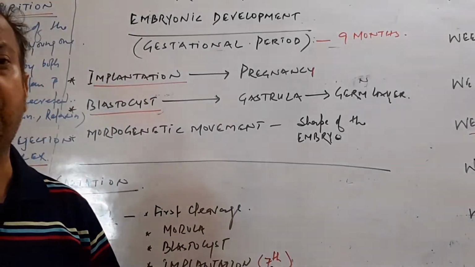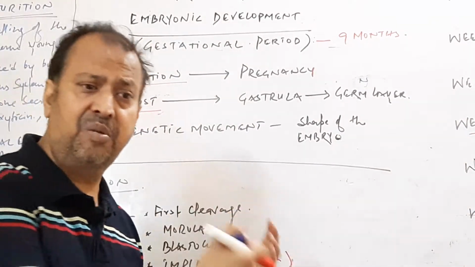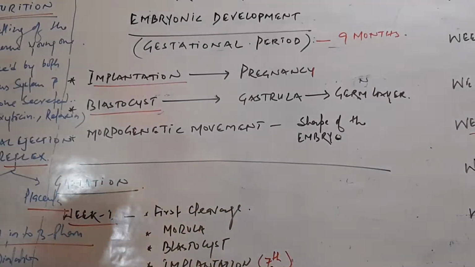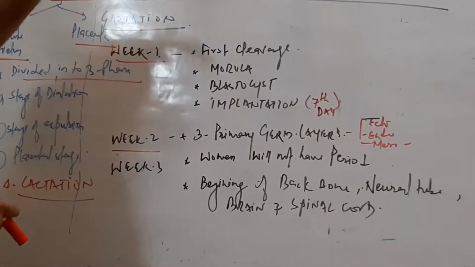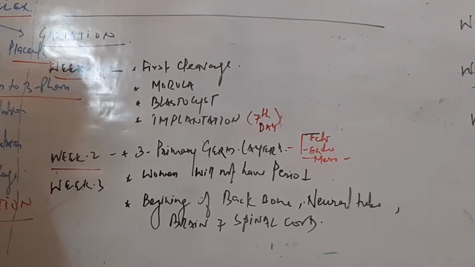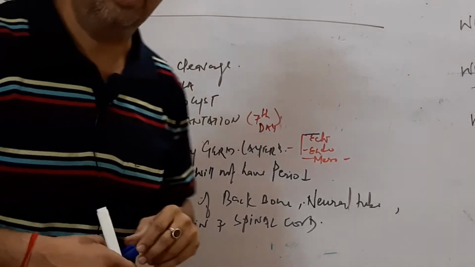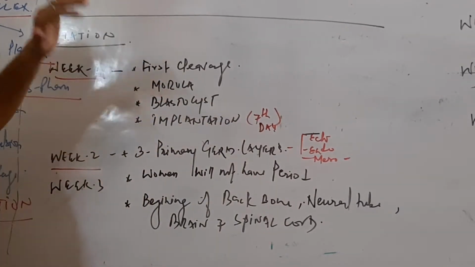Then it forms a fetus. So now the state of the embryo is called a fetus. We are going to tell step by step, or week by week, the development of the organs during the gestational period.